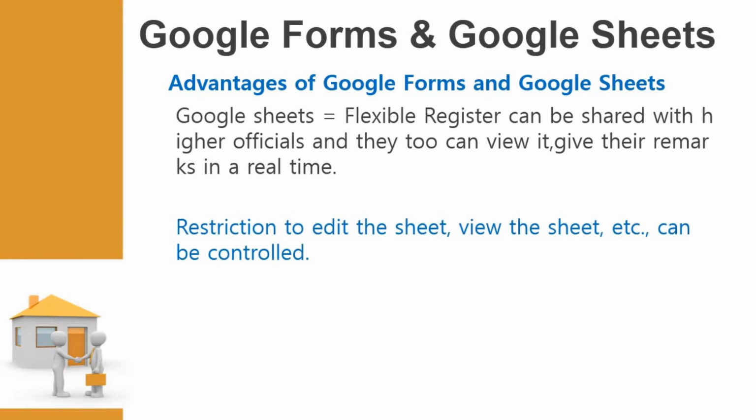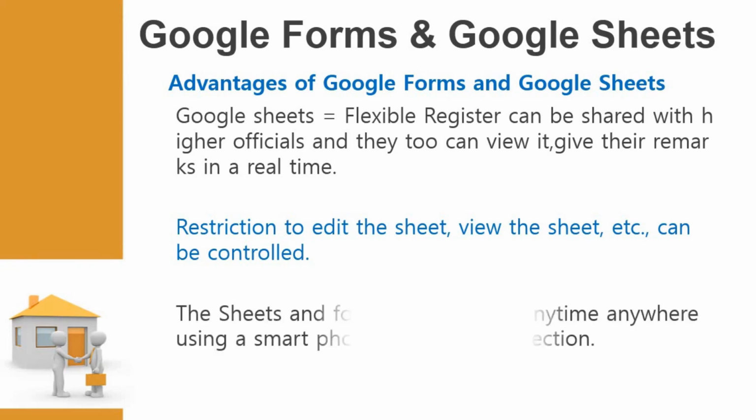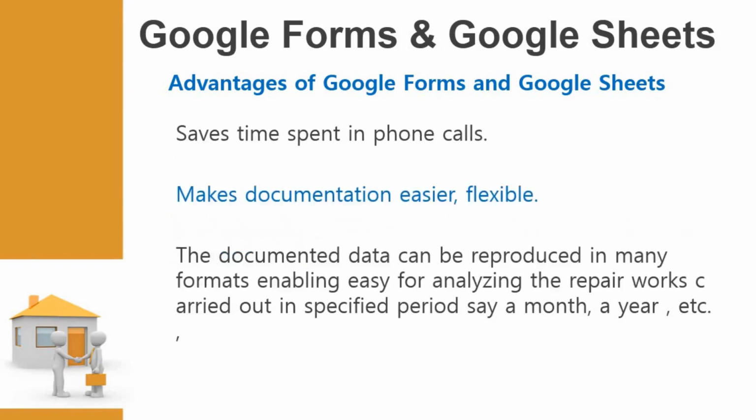Google Sheets are nothing but flexible registers, can be shared with higher officials and they too can view it and give their remarks in real time. Restriction to edit the sheet, view the sheet, etc. can be controlled. The sheet and forms can be used anytime, anywhere using a smartphone with data connection. Above all, it saves time spent in phone calls, makes documentation easier and it is flexible. The documented data can be reproduced in many formats, making it easy to analyze the repair works carried out in a specific period, say a month, a year, etc.